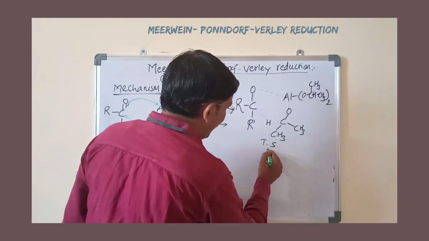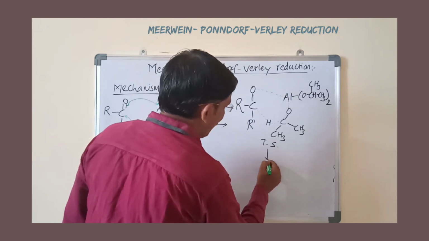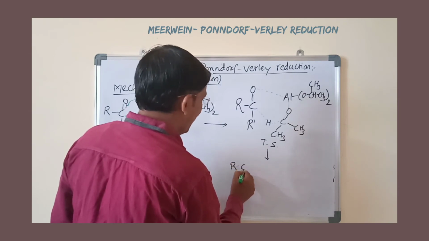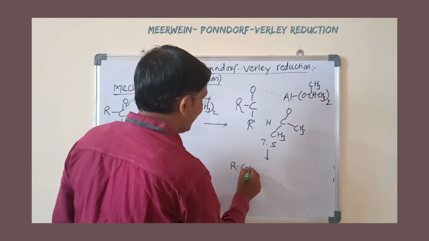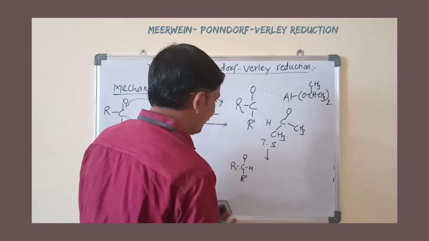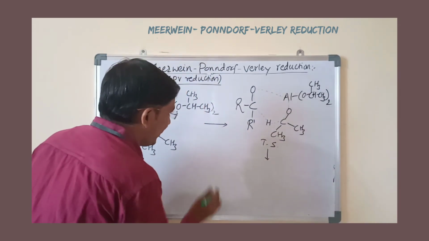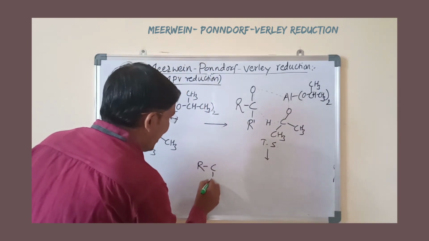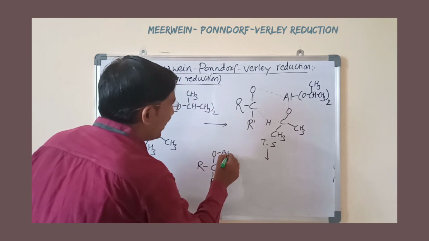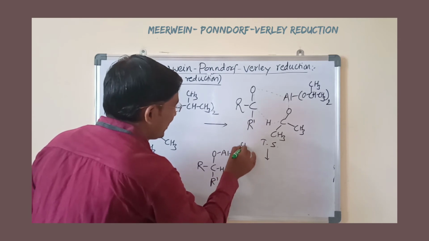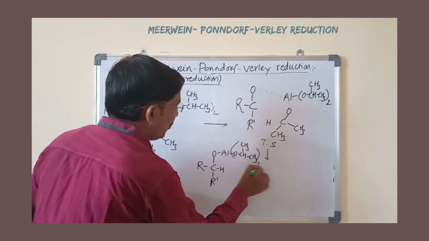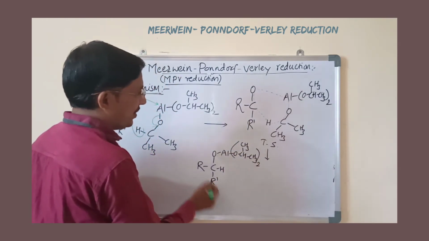In the next step, it becomes R C R dash, this is CH, this is O, and now this bond is formed with aluminum. I'll write here R C R dash, this is O with aluminum, Al O CH CH3 CH3 taken 2 times, and this one.